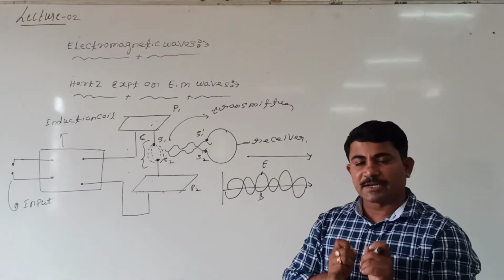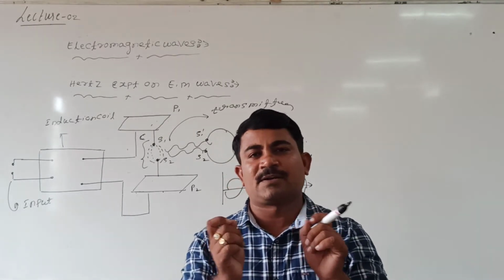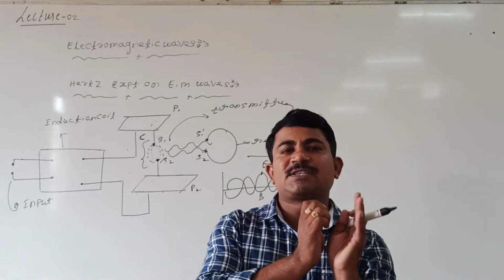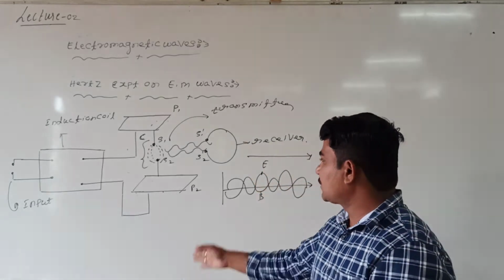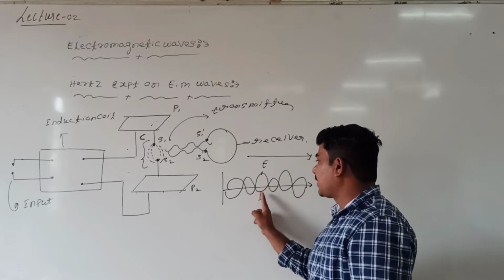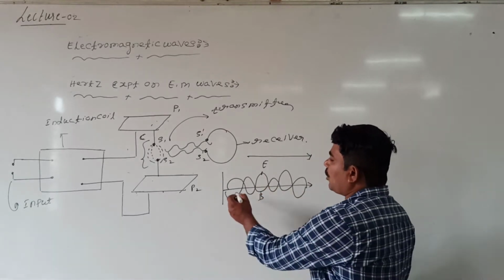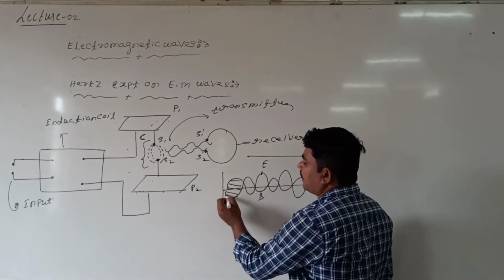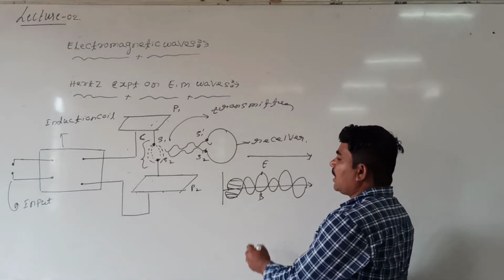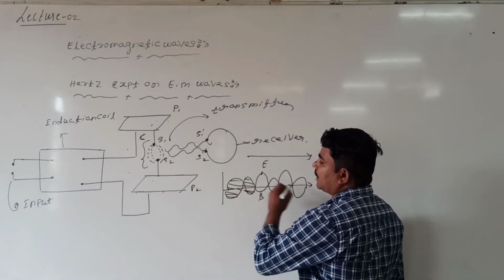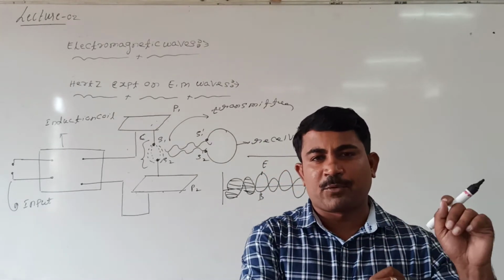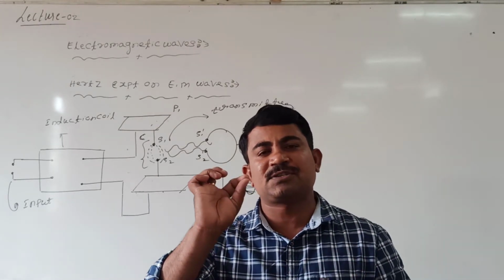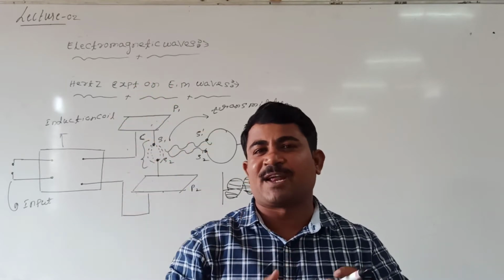Electromagnetic waves are nothing but a type of wave produced due to time-varying electric field and magnetic field, and this wave is also perpendicular to the electric field and magnetic field. If one quantity is electric field, the second quantity must be magnetic field. An electromagnetic wave propagating in a medium consists of time-varying electric field and magnetic field.